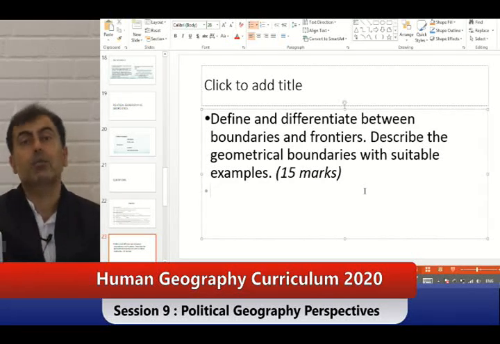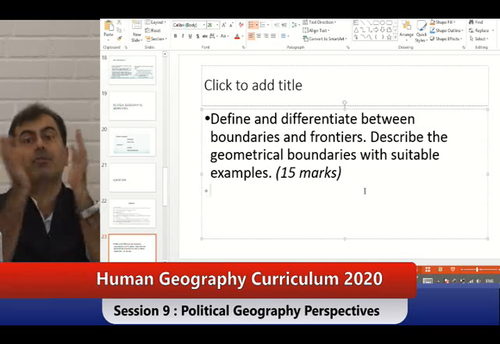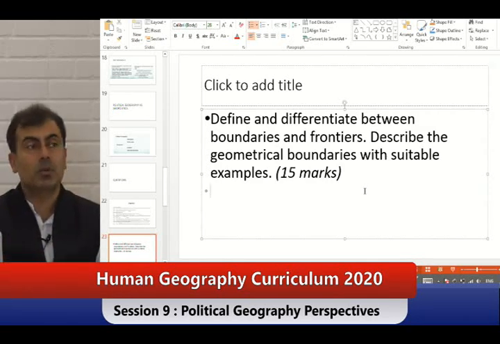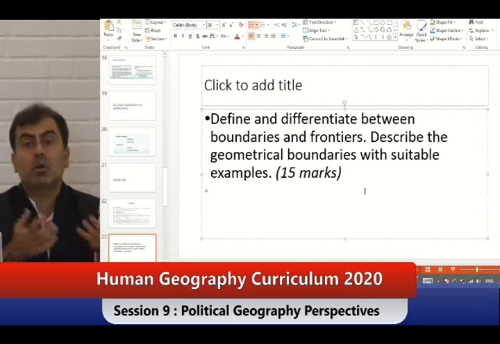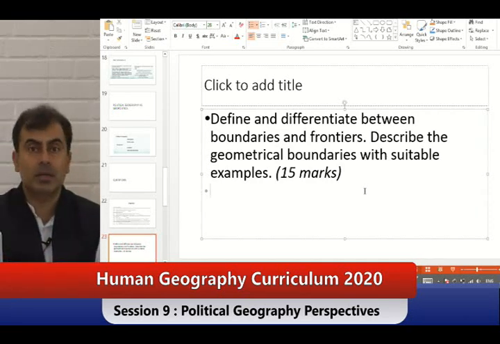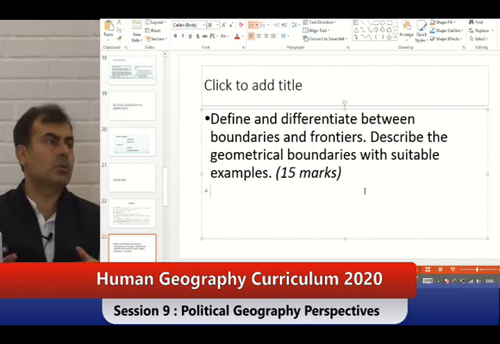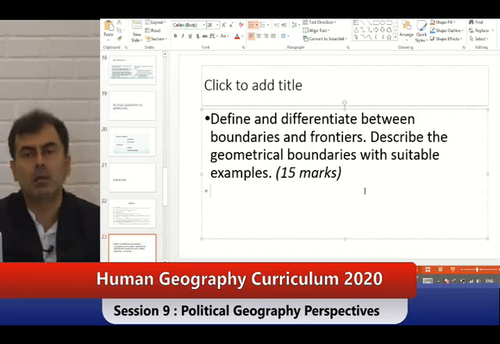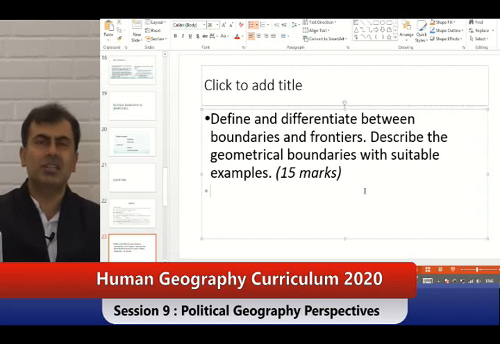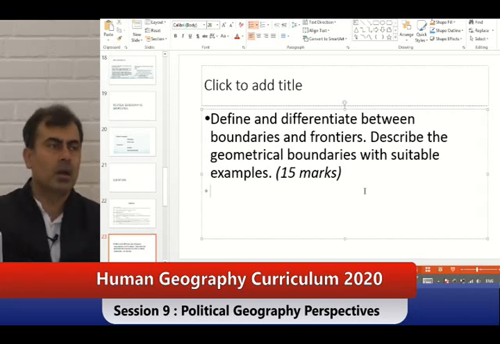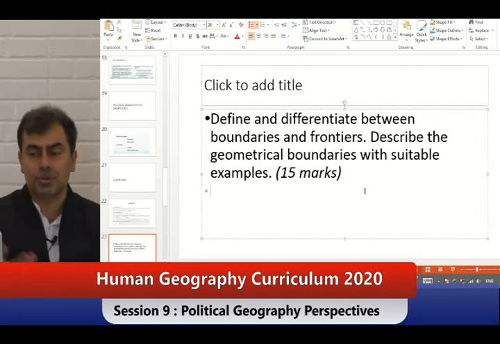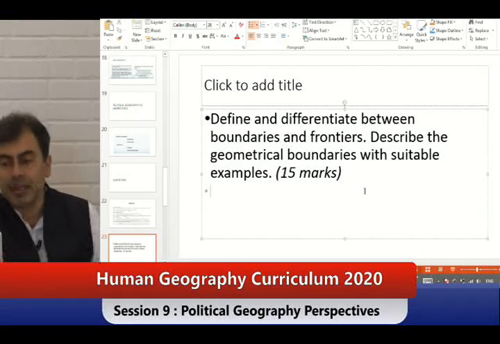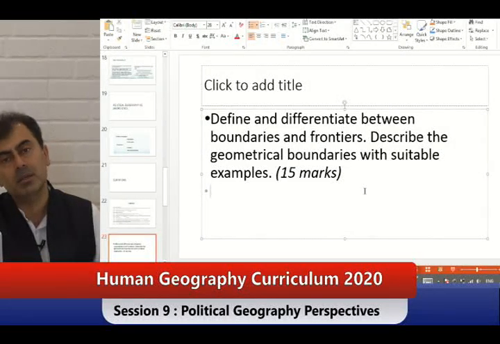That's why I said, if I keep on giving you perspectives and you don't have that thinking and linking power, what will happen? The classes will be going good for some, not for some others. So I am very clear. I have kept it slow. I don't just want to jump into very big themes. These were easy themes: regional theme, idea of dualisms, dichotomies, debates in the discipline, quantitative revolution, you've read also. But for writing, if you were feeling a block, this will help you define and differentiate between boundary and frontiers.